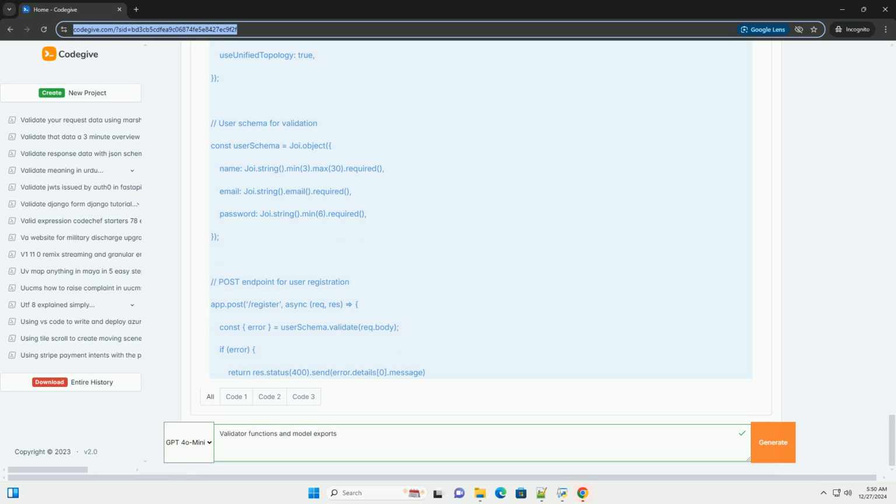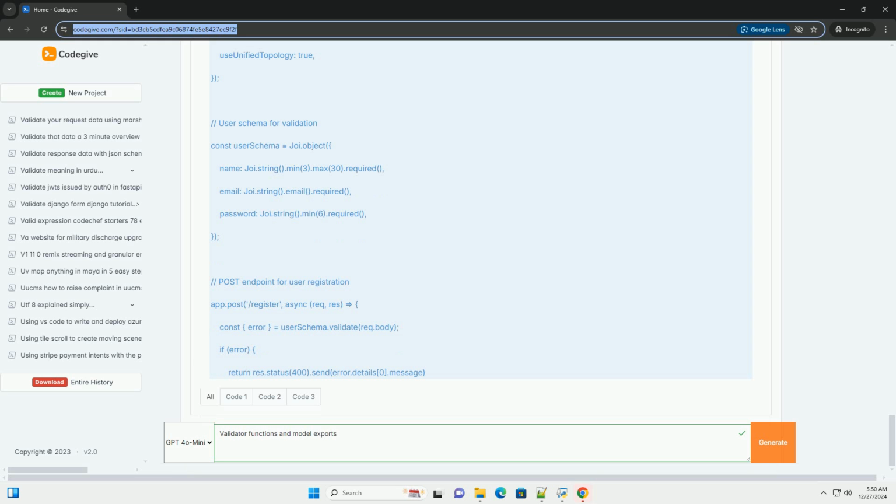Let's create a simple Express application that validates user input for creating a new user. Step 1. Set up your project. First, you need to set up an Express app. If you haven't already, create a new directory and initialize npm.